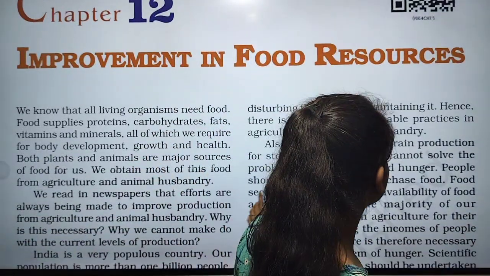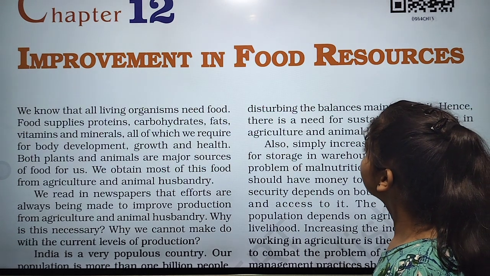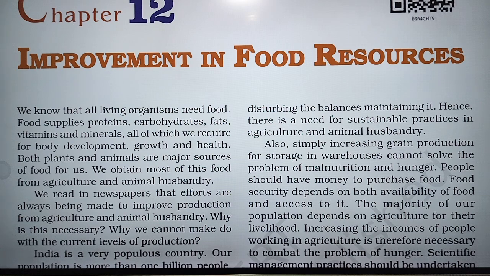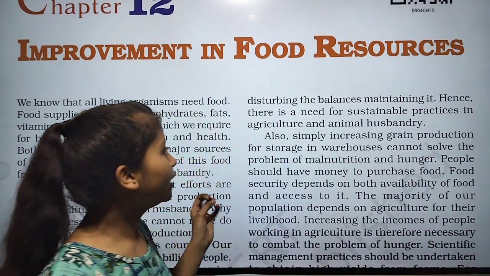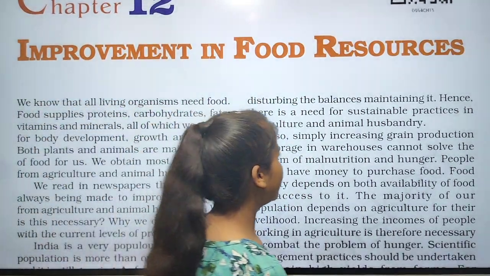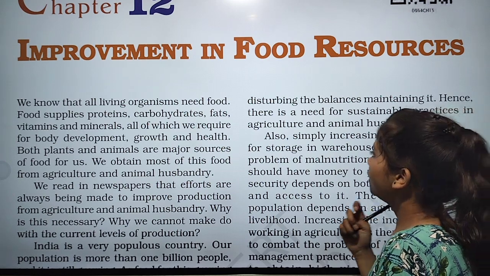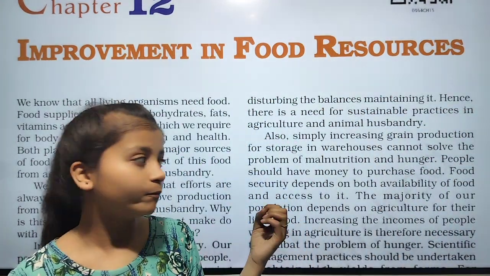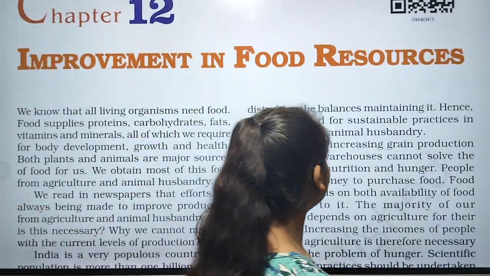There is a need for sustainable practices in agriculture and animal husbandry. It means there are many sustainable practices in agriculture and also in animal husbandry. Also, simply increasing grain production for storage in warehouses cannot solve the problem of malnutrition and hunger. It means that storage in warehouses cannot solve the problem of malnutrition and hunger.